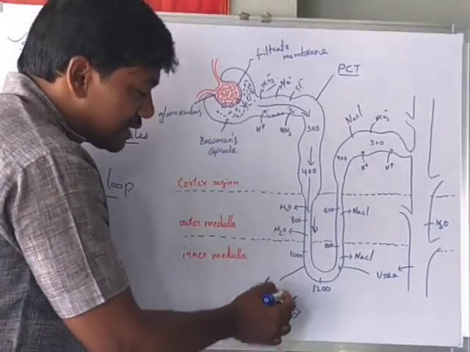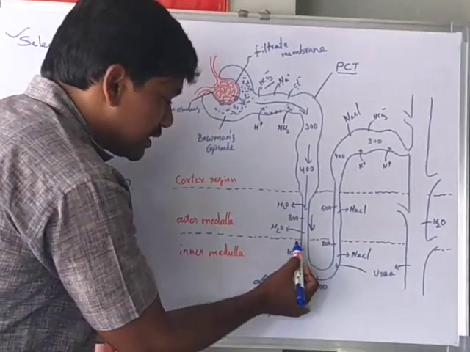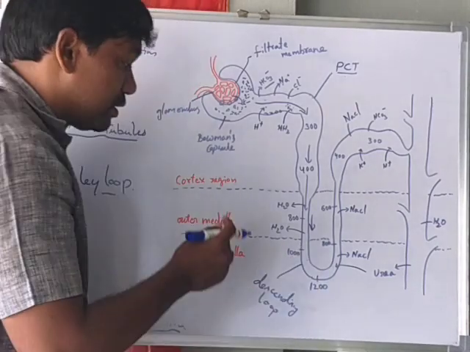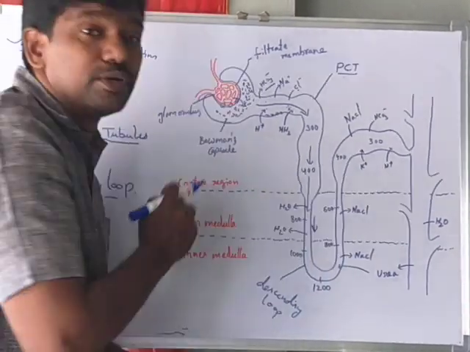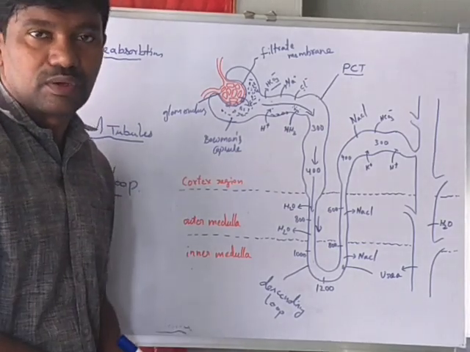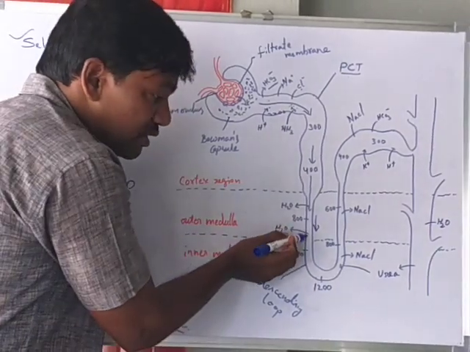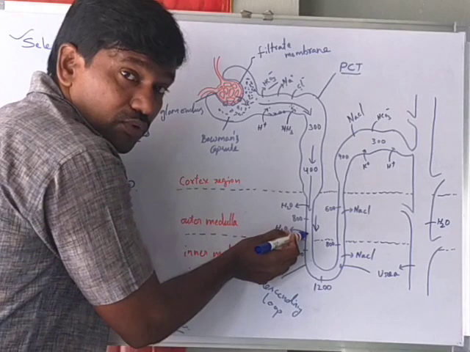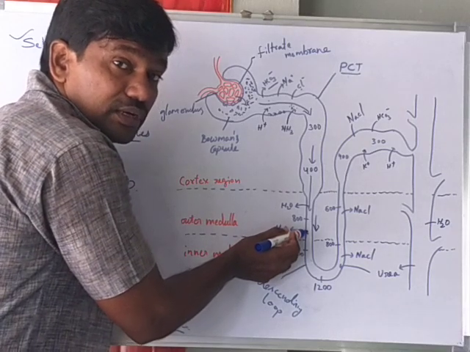In the descending loop, the wall of the renal tubule is permeable to water and impermeable to electrolytes.